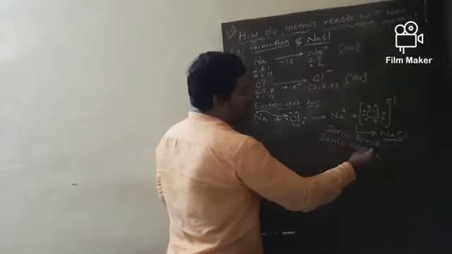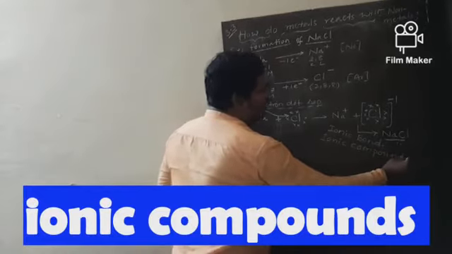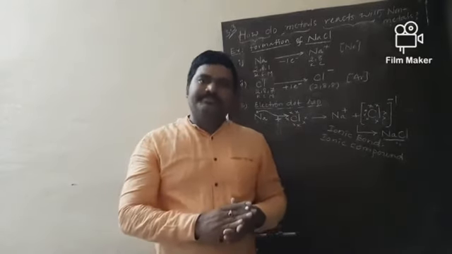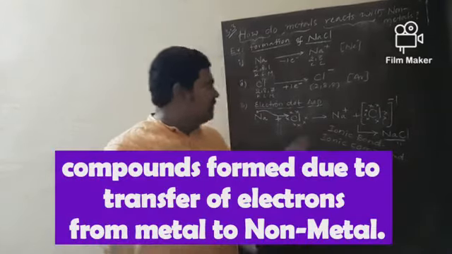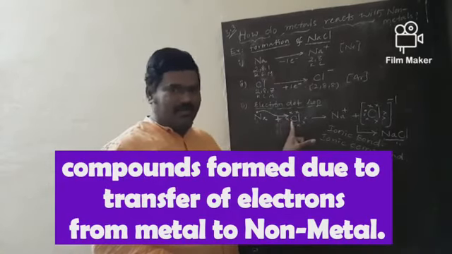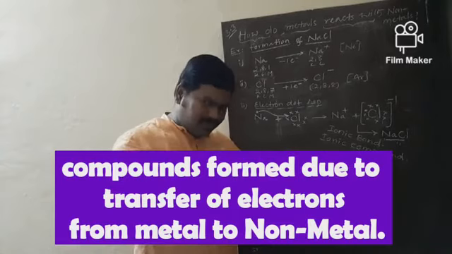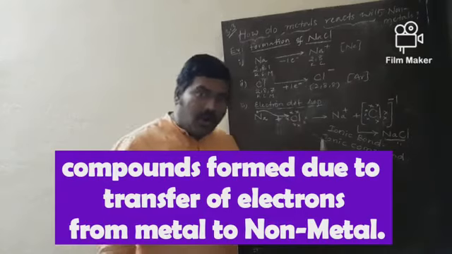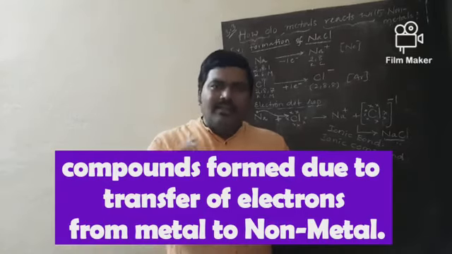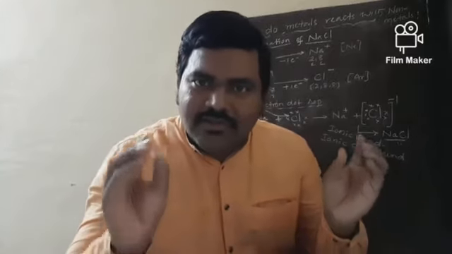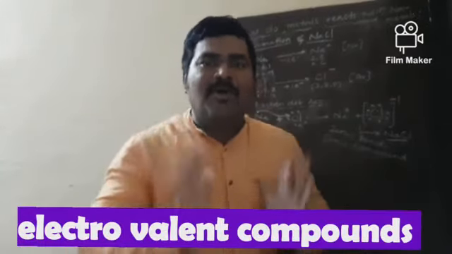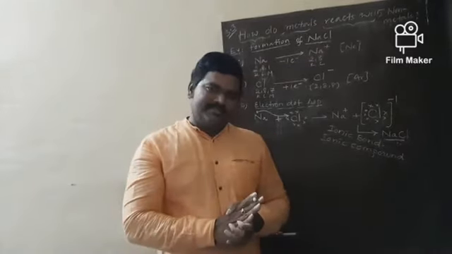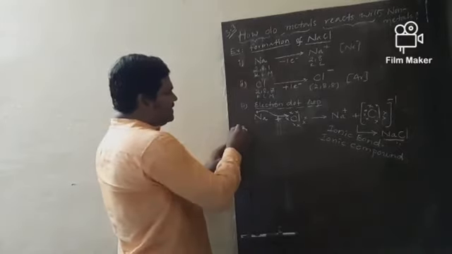This compound is the best example for an ionic compound. So what are ionic compounds? The compounds formed due to transfer of electrons from metal to non-metal. Once again, the compounds formed due to transfer of electrons from metal to non-metal are called ionic compounds. And these ionic compounds are also called electrovalent compounds. What is the other name, my dear students? Electrovalent compounds.